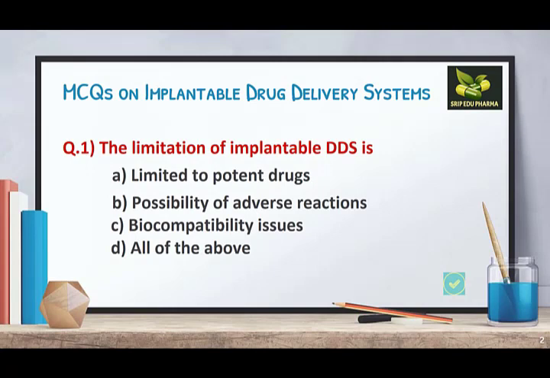Question number 1. The limitation of implantable drug delivery system is: A. Limited to potent drugs, B. Possibility of adverse reactions, C. Biocompatibility issues, and D. All of the above. So you can pause after the question and then listen to the explanation that we are giving. In this question the answer will be all of the above, because not only these are the limitations, but also they are invasive, they cause scar formation, there is danger of device failure, and there is difficulty in termination.